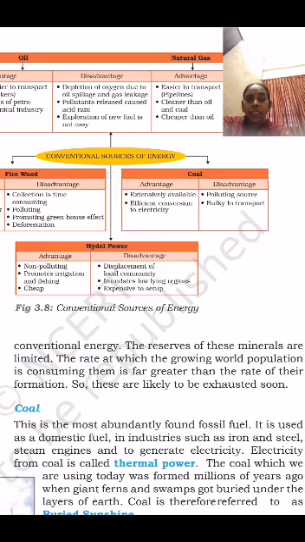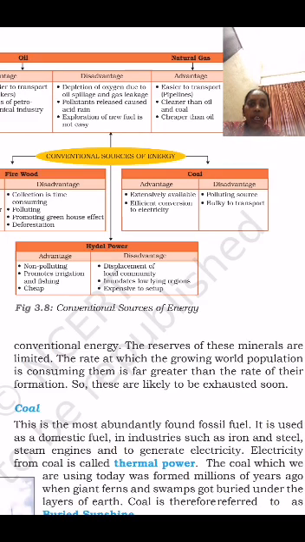These conventional energy reserves are limited. These minerals take millions of years to form. But what is happening here? It is a limited source. The rate at which the growing world population is consuming them is far greater than the rate of their formation.